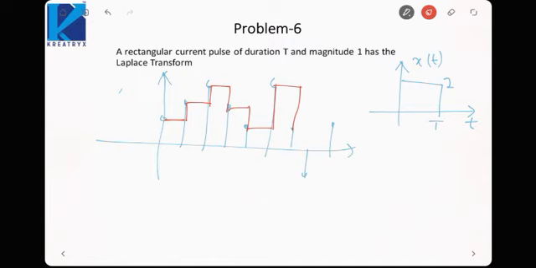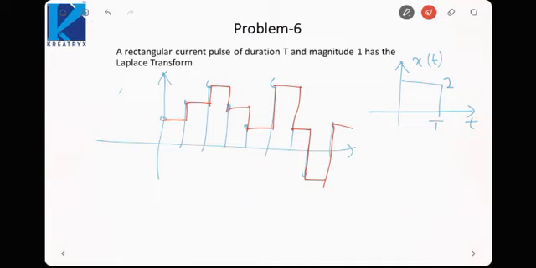I can construct it this way. The red one will be your continuous signal and the blue one was the samples. Here we have interpolated the signal and assumed it constant between the two samples. That is called zero order hold.